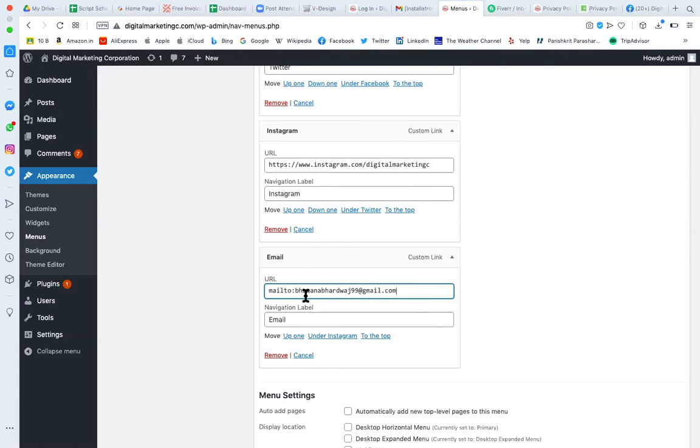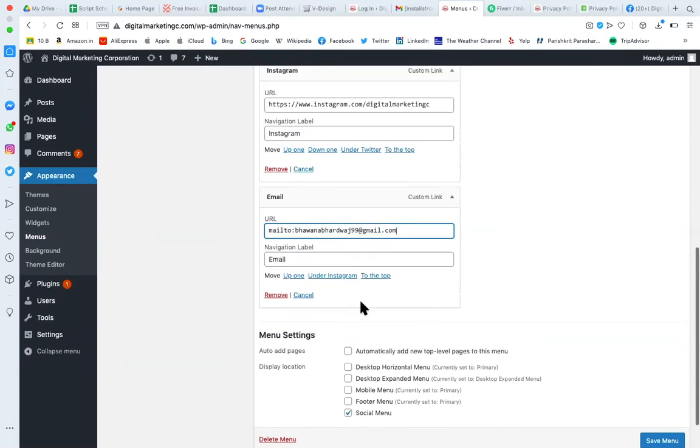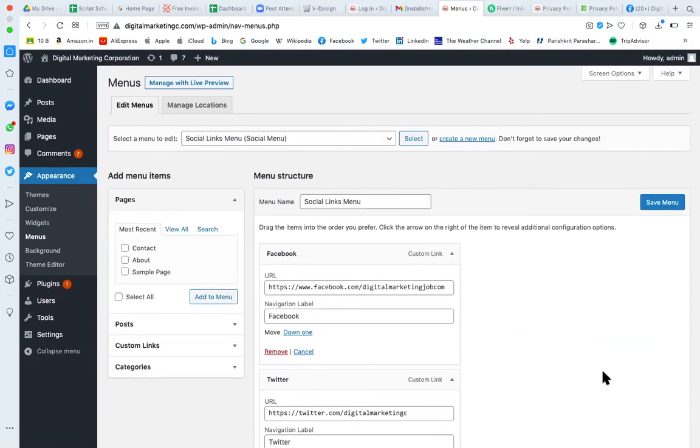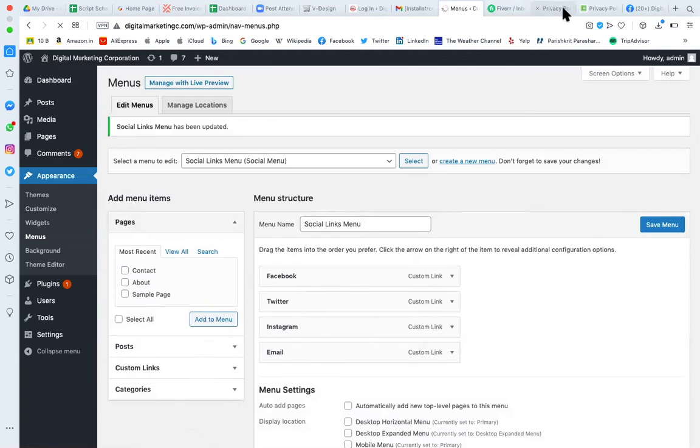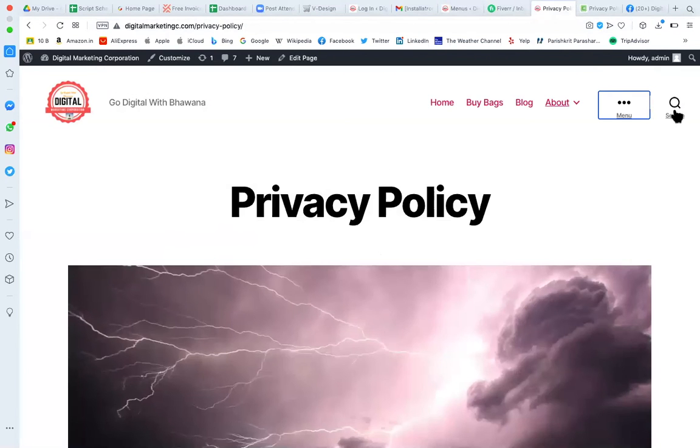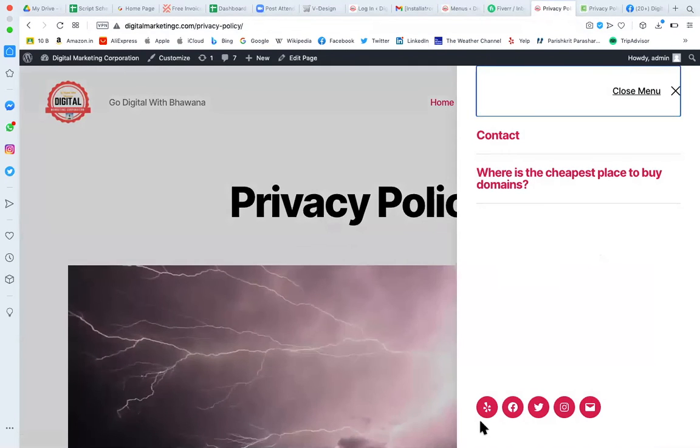So here you have given the email ID. If your mail is on your own domain, you can give the domain name email ID. That way you have created one more menu, the social menu. You can save this menu, and then you can see where you want to show this menu. It's selected by default in the social location, so let it be on social itself. Click on save menu. Right now social is here, help is also there.